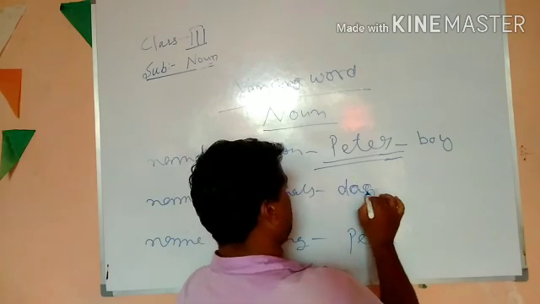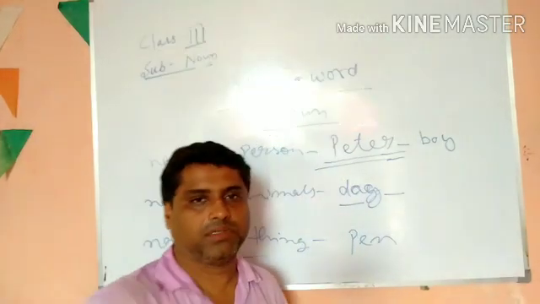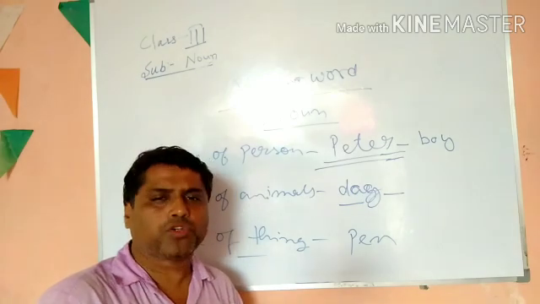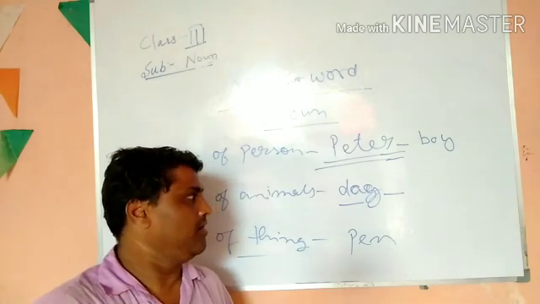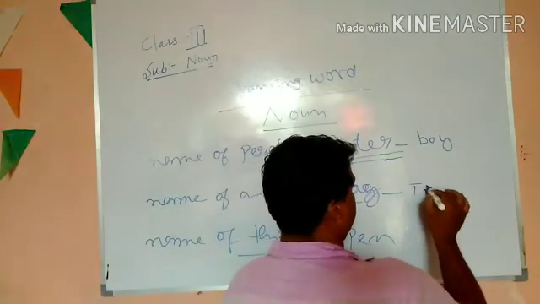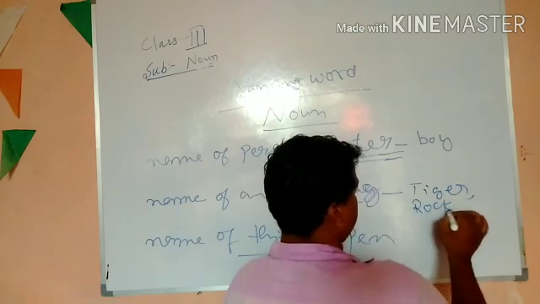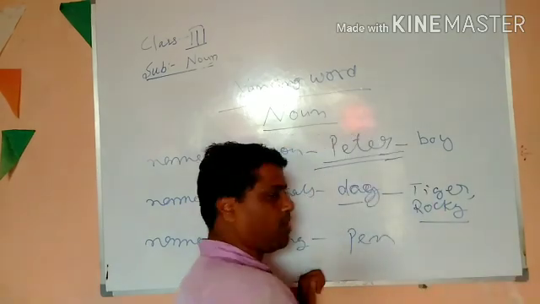Then dog, D-O-G. Dog is an animal. Dog also has a name. In most houses, we people keep a dog. We call the dog by its name. Somebody keeps the name as Tiger, somebody says Rocky. All these are names of the dog, your pet animals.